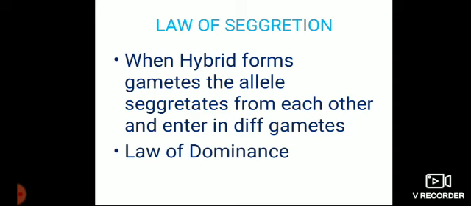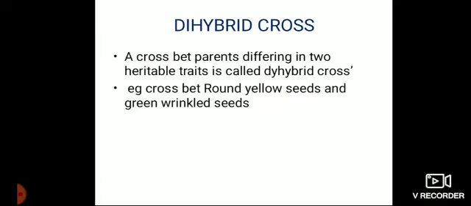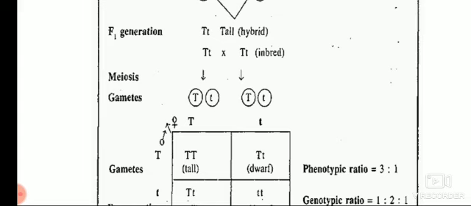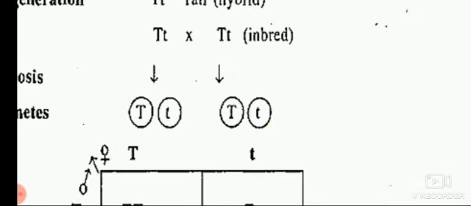Third law is the law of segregation. Law of segregation means what? This law is studied with the help of the monohybrid cross, and the law of dominance and law of segregation are studied by the monohybrid ratio. Now I am showing you the F2 generation here.